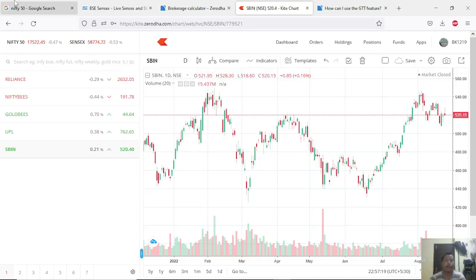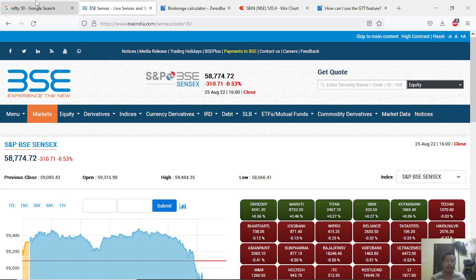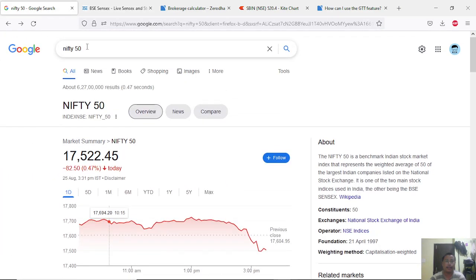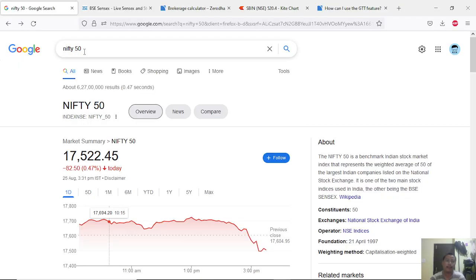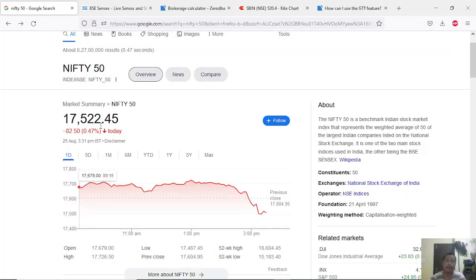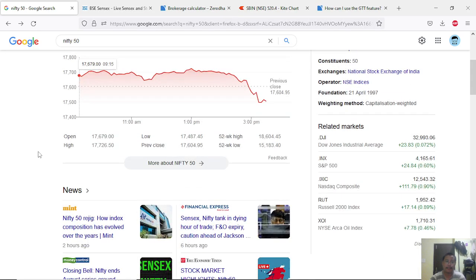I hope you're clear with BSE and NSE. And I'm not sure whether I've mentioned it or not, but you must have heard in the news or somewhere that the Indian market is down, or the Indian market is up. How do you know that? Just go to Nifty 50, and you see a market summary here. Today the market is down by 0.47. That is how you know whether the market is up or down. Simple as that.